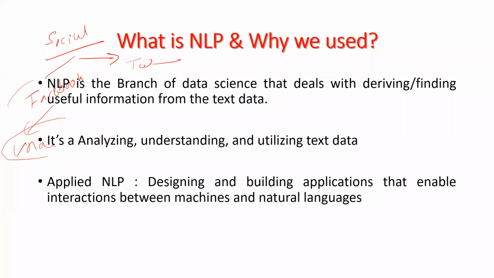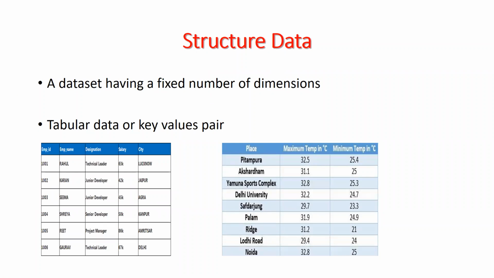Like in a CSV, we can find, okay, this is the name of the person, this is the message of the person, this is the comment of the person. So in a structured data set, in an Excel file or CSV file, we have to find the structured data set. Okay, so how does structured data look? A structured data set means it has a fixed number of dimensions. Fixed number of dimensions means rows and columns. Like 22 rows available and 6 columns available.